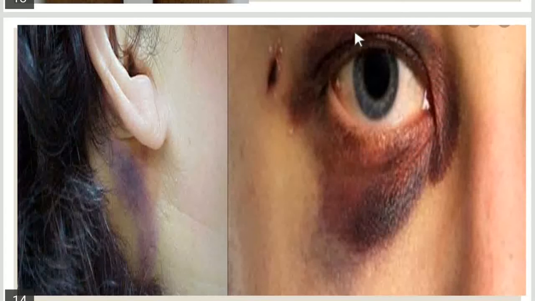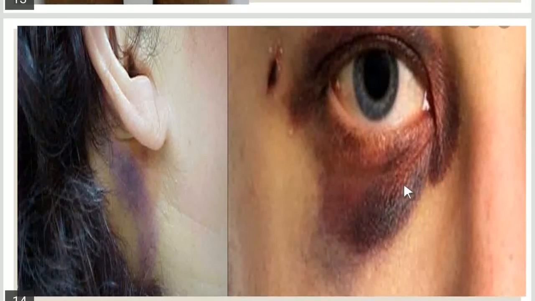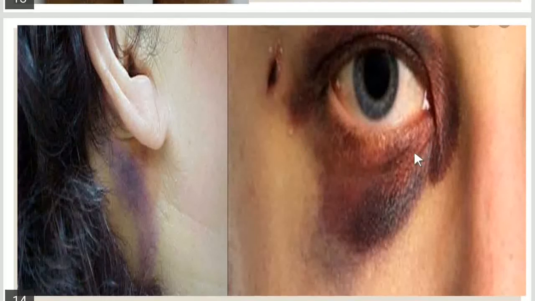And also here in this picture you can see the appearance of bruise or bleeding around the eye, which is known as periorbital hematoma, or spectacle hematoma, which causes the black eye. It is not due to a direct impact or trauma in this area, but it is due to trauma to the forehead, due to a fracture of the vertex of the skull. It is due to a fracture of the orbital roof. So in these cases the blood accumulates here in this area.